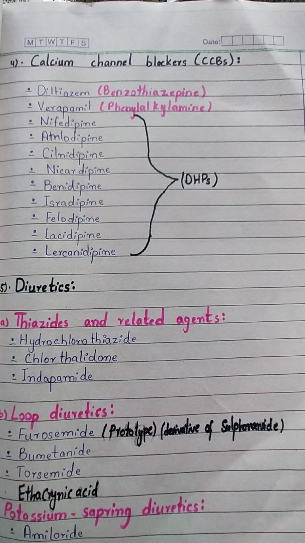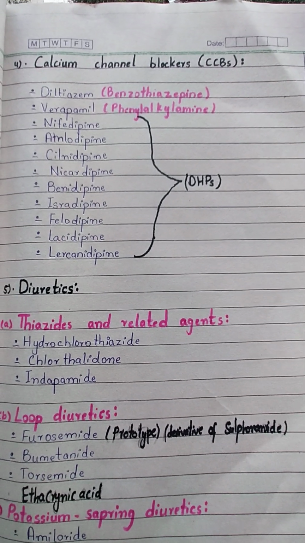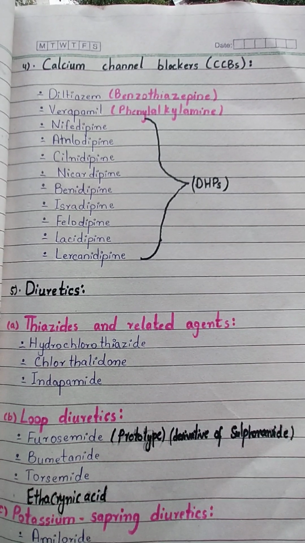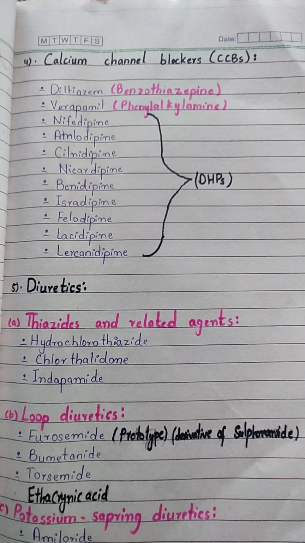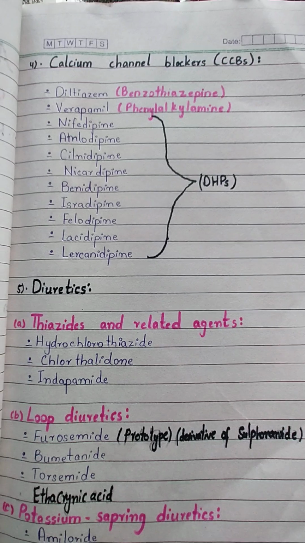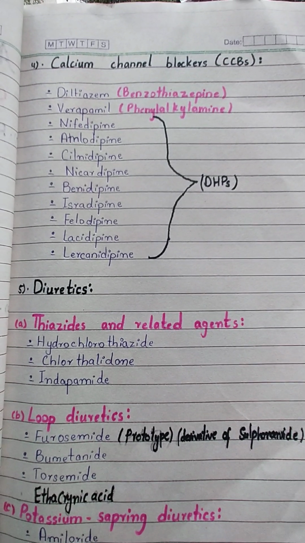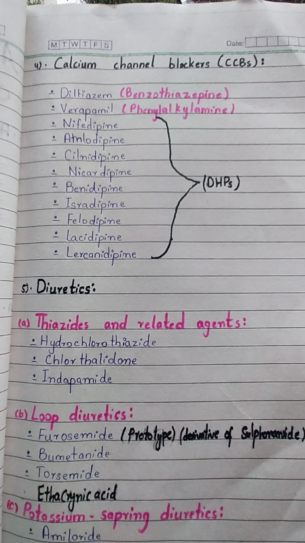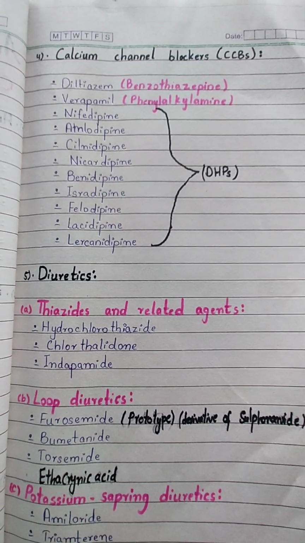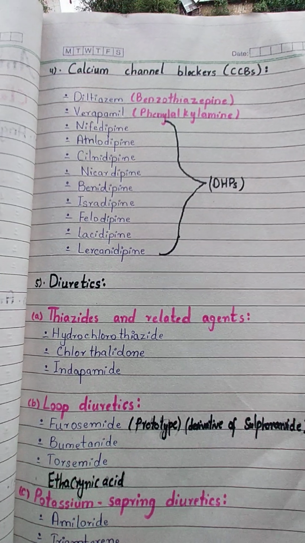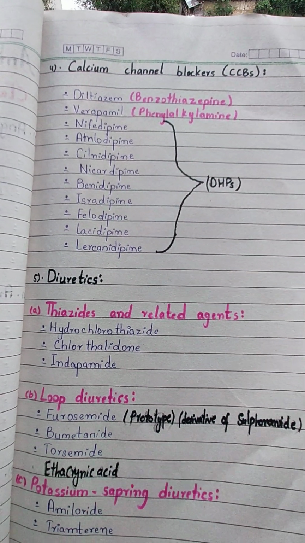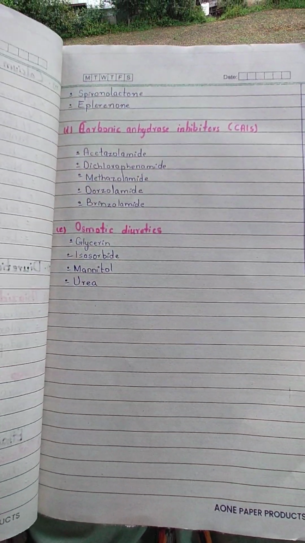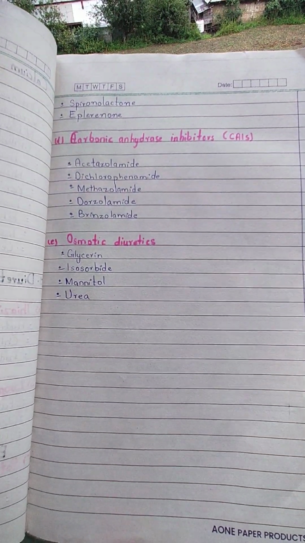Dihydropyridines are nifedipine, amlodipine, cilnidipine, nicardipine, benidipine, isradipine, felodipine, lacidipine, lercanidipine. Next, the fifth class is diuretics. Diuretics are further subdivided into 5 subclasses: thiazide diuretics, loop diuretics, potassium sparing diuretics, carbonic anhydrase inhibitors and osmotic diuretics.